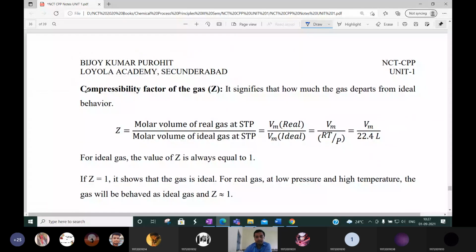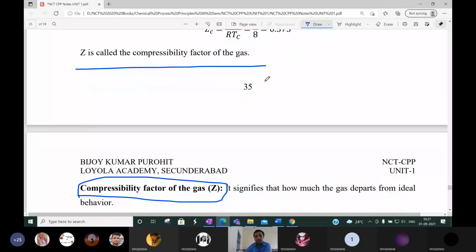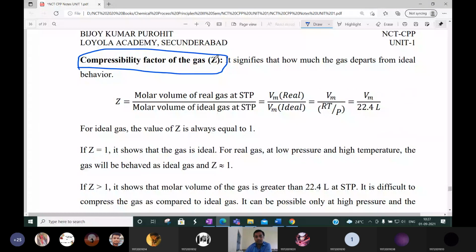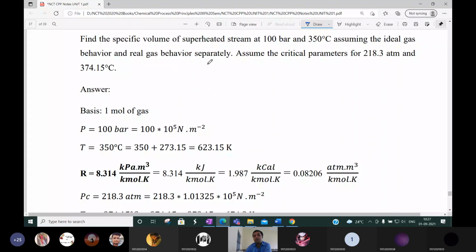And this compressibility factor we will discuss in the next class. Don't worry. Till this compressibility factor, please read it, because this is nothing new. Already you know those things. In the next class, I will discuss the compressibility factor, and we will solve some numericals. The full notes I have already uploaded.